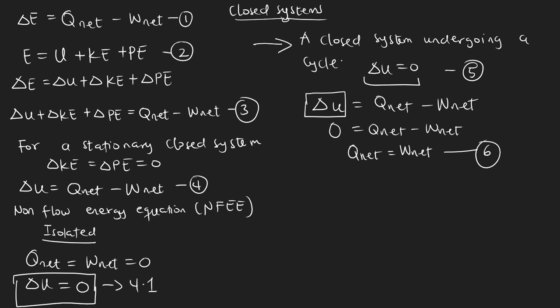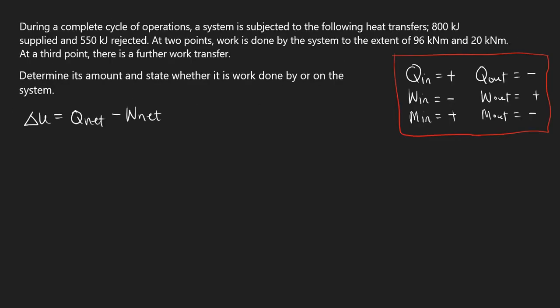So we're going to have Q net equals W net. That's the equation I'm using, because the question says a complete cycle. So that's a closed system undergoing a cycle, and that's the equation you are going to use. So the change in U is equal to what? Zero, right? So this equation now becomes Q net equals W net. So this is what you have now. Now let's apply this and solve this question here.